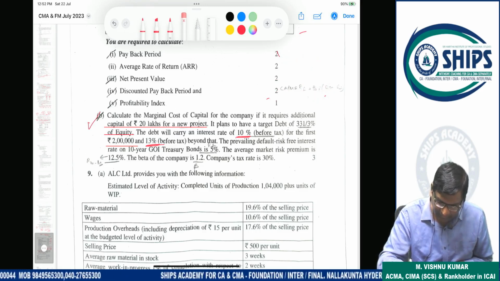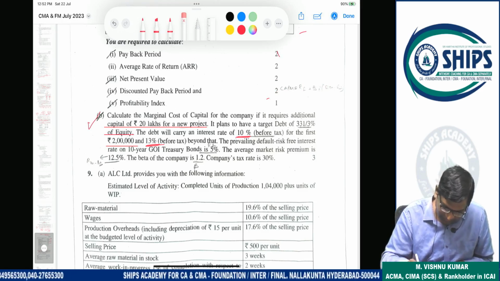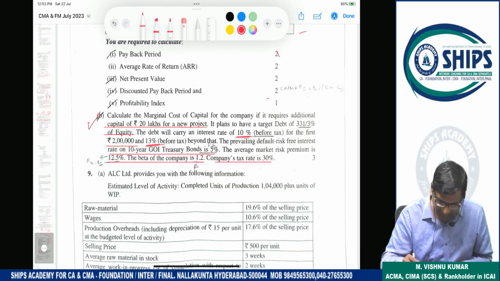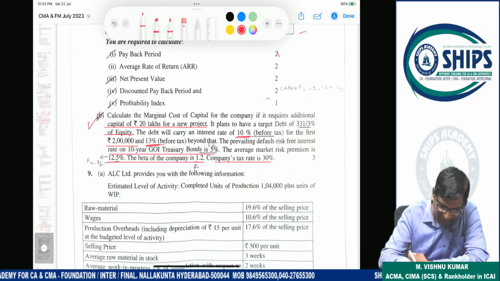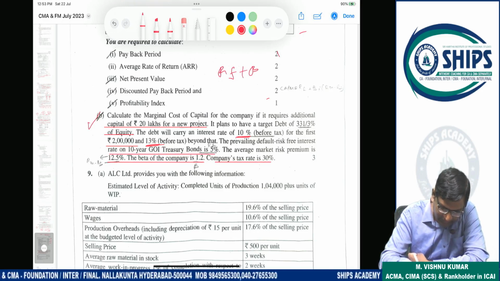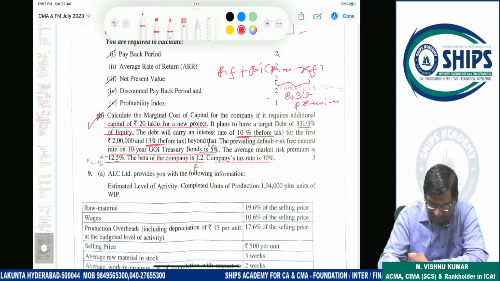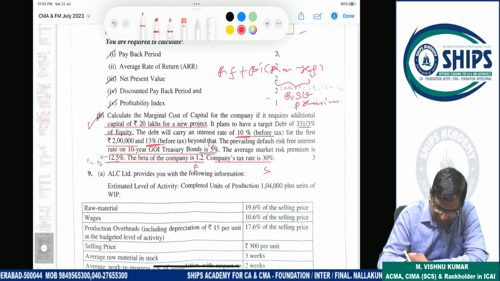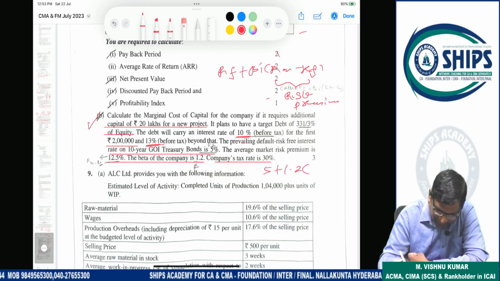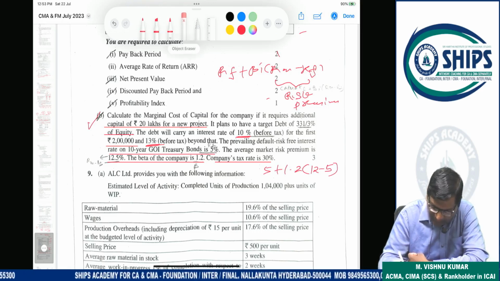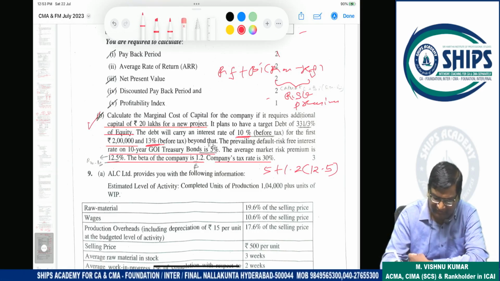Thereafter we have to calculate cost of debenture after tax, and cost of equity according to CAPM, because here CAPM related data is given. Tax rate 30% is given. CAPM formula is risk-free rate plus beta into (RM minus RF). Sometimes directly this difference is given. This difference is called risk premium. So risk-free rate is 5, beta is 1.2, risk premium 12.5. From this we calculate the cost of equity under CAPM.